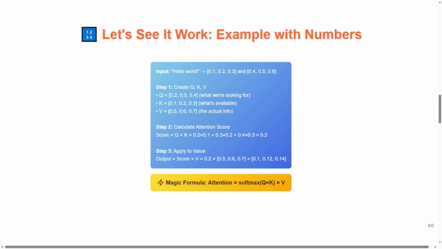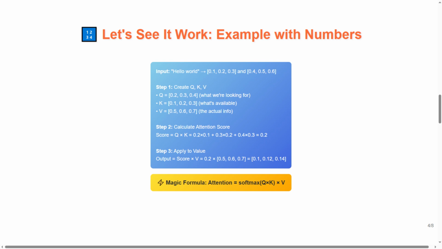Let's see it work. Example with numbers. Here's our complete example. Input: hello world, 0.1, 0.2, 0.3, and 0.4, 0.5, 0.6. Step 1. Create QKV. Q equals 0.2, 0.3, 0.4. What we're looking for. K equals 0.1, 0.2, 0.3. What's available. V equals 0.5, 0.6, 0.7. The actual info.